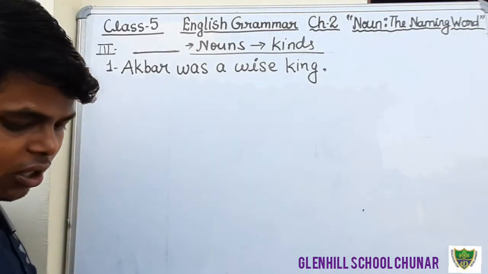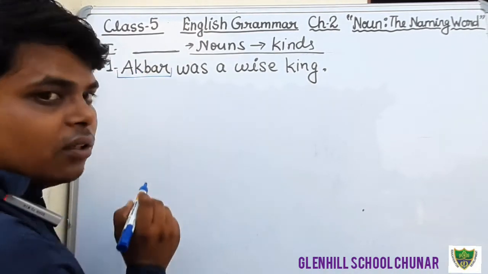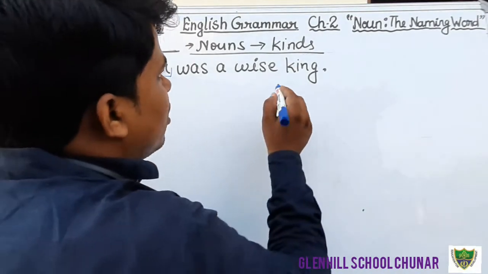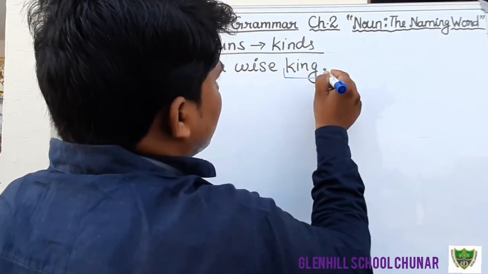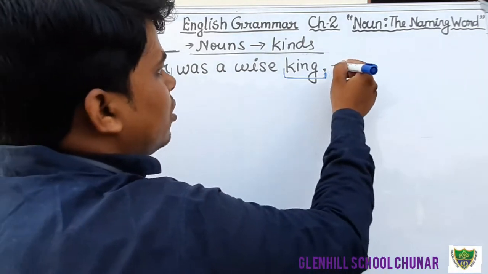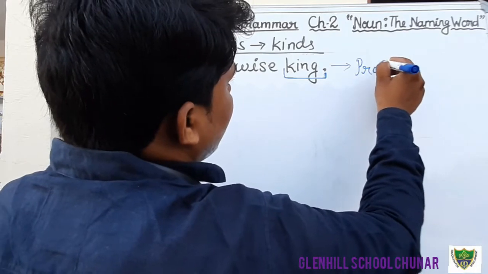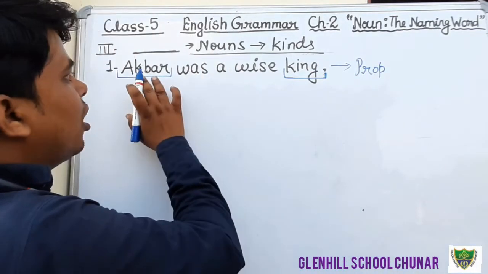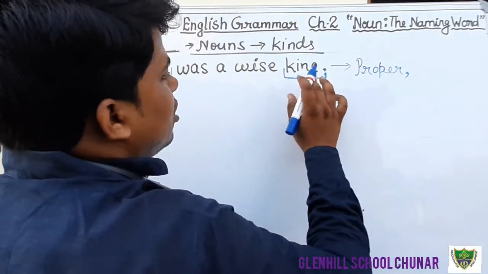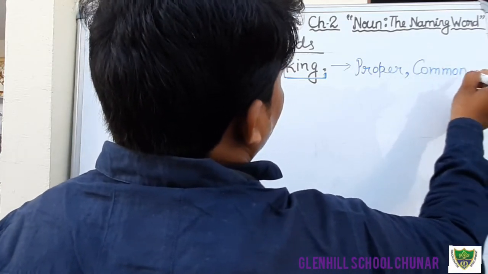Students, in this sentence, Akbar is the name of a particular king. So this is a proper noun. And here king is a common noun. In the blanks you have to fill in proper and common. You may underline these 2 words. Akbar is a proper noun, P-R-O-P-E-R, and king is a common noun. So write down.